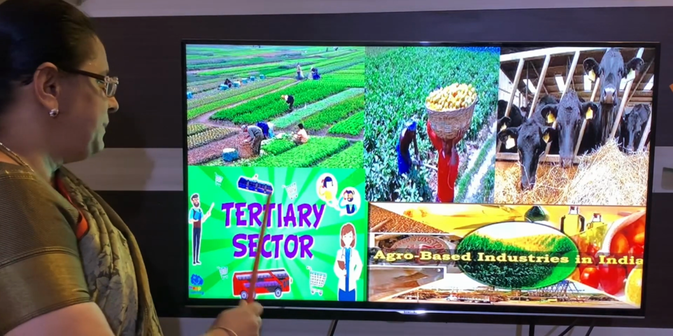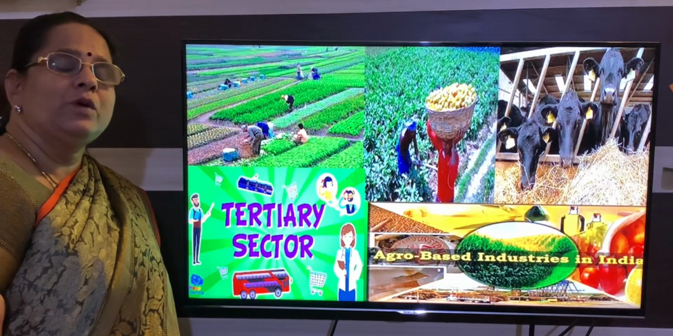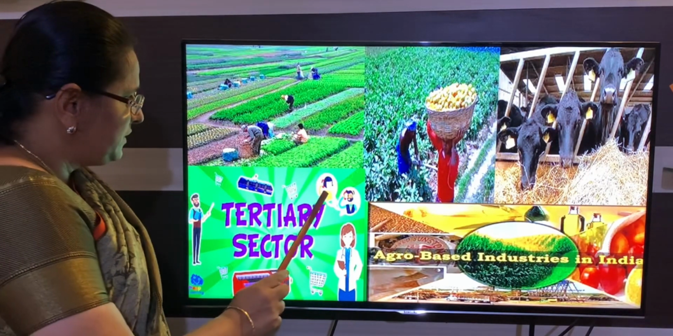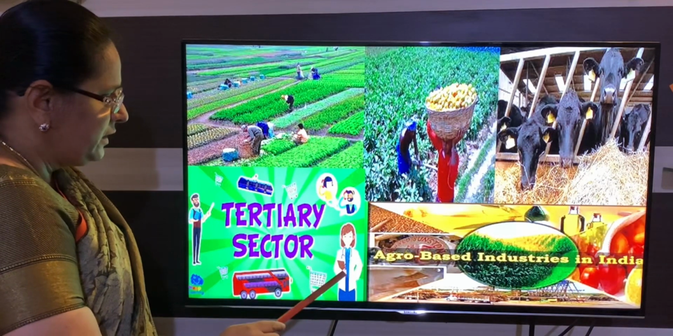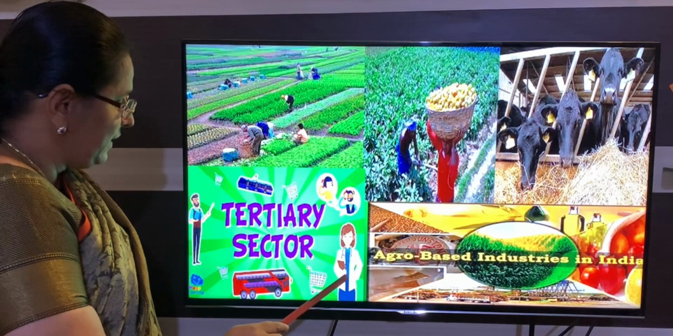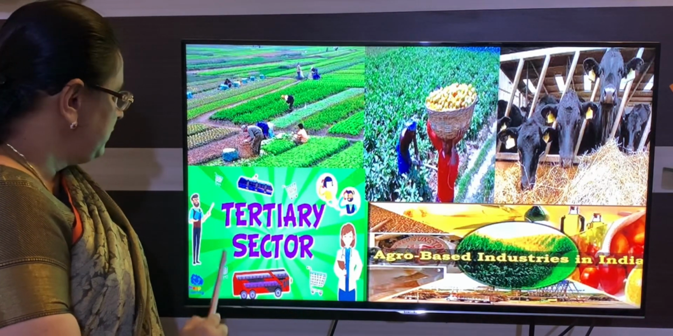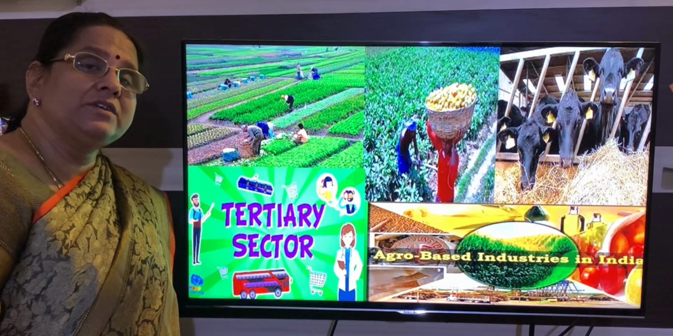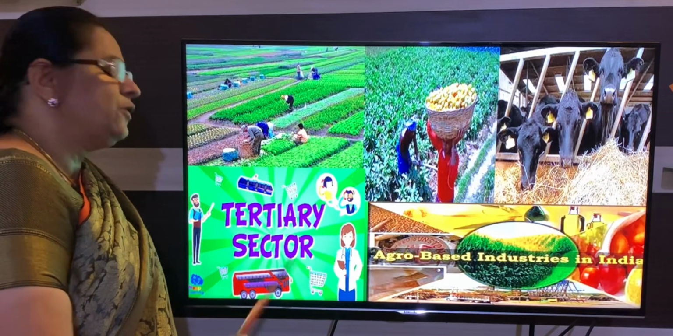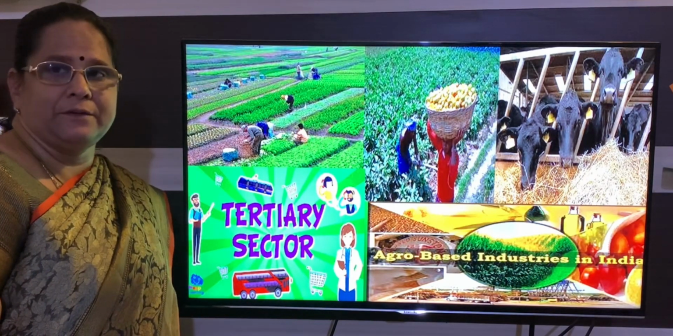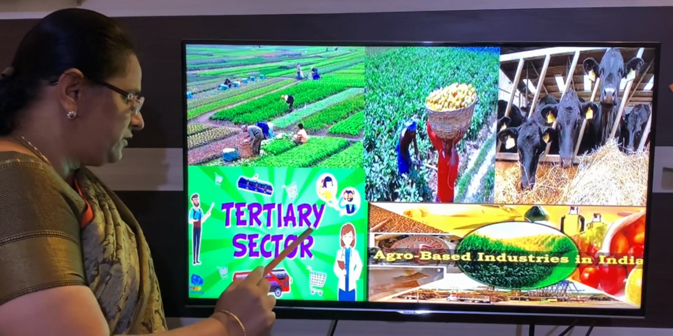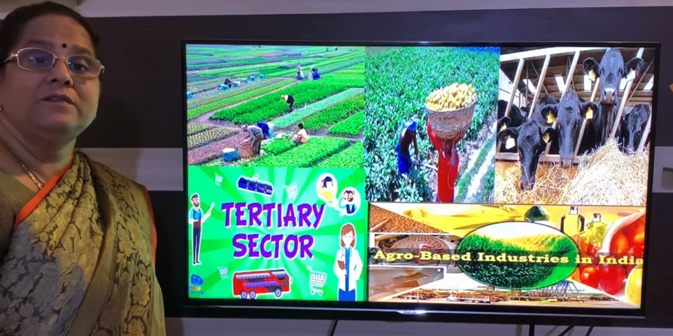Give me the examples of tertiary sector, children. What are the examples? Trade, insurance, education. By seeing this picture itself, you will understand. Communication, here it is health we have to talk about, and here transportation. By seeing this picture, you will be able to write which are the tertiary sectors. The tertiary sector can also be called the service sector. Is that clear, children?